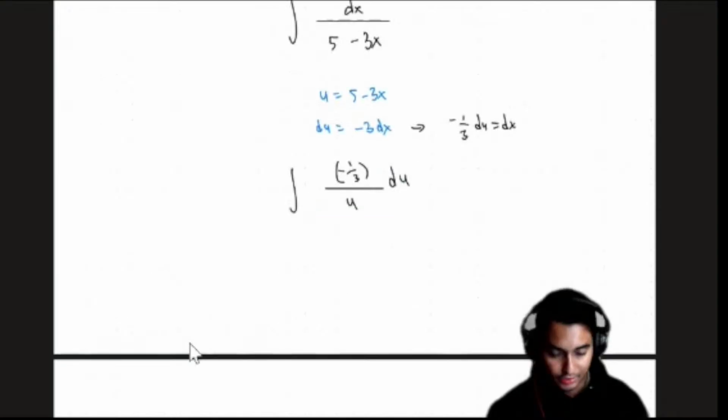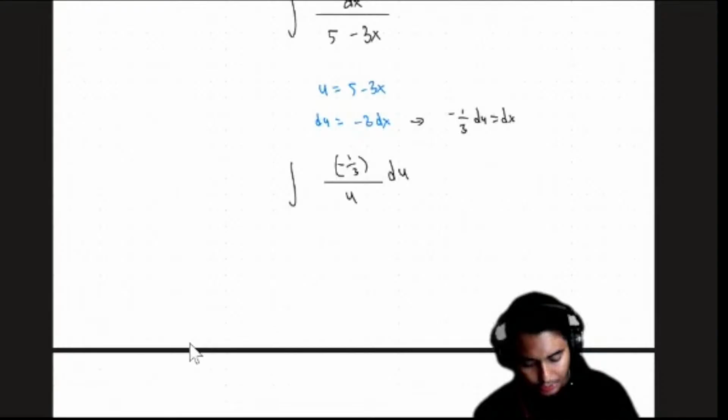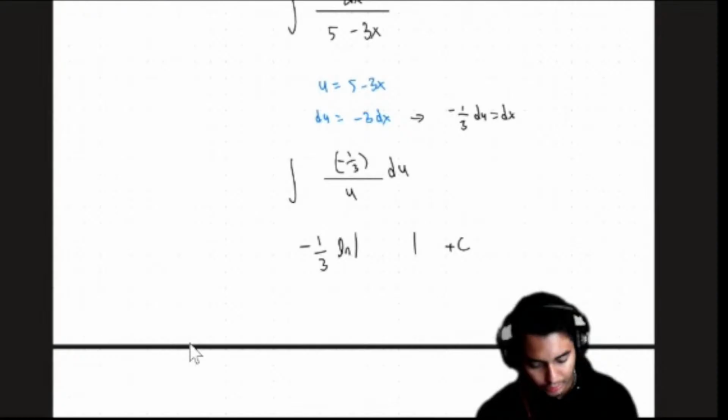Study topics, etc. All right, I'm going to finish this integral, and then address your question real quick. So this is going to turn into minus 1 over 3 ln of the absolute value of u, where u can be replaced by what we defined. So our final answer is going to be minus 1/3 natural log of 5 minus 3x plus c. Just a little warm-up question for today, my friends.